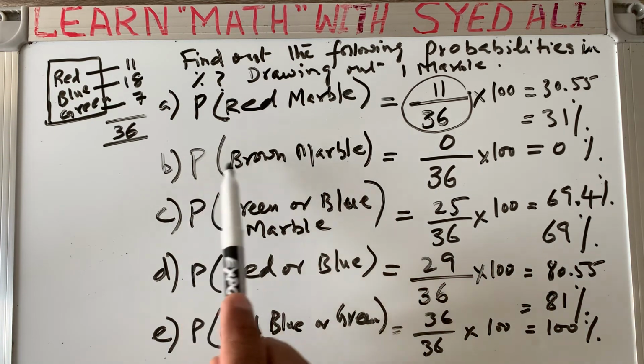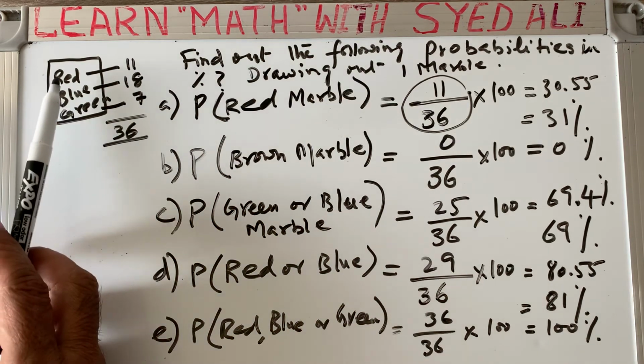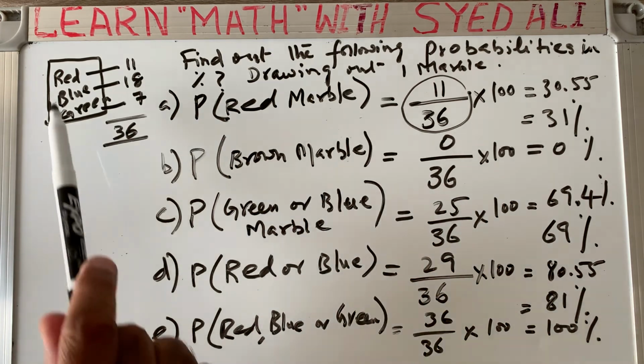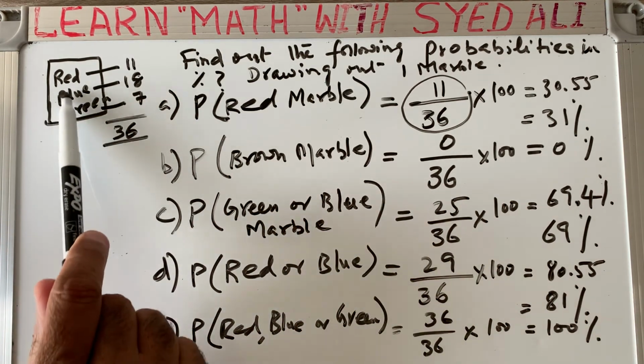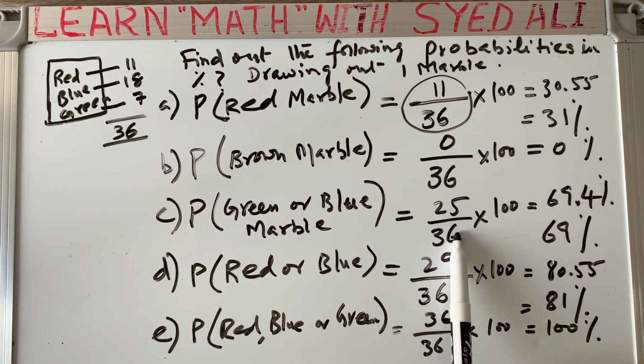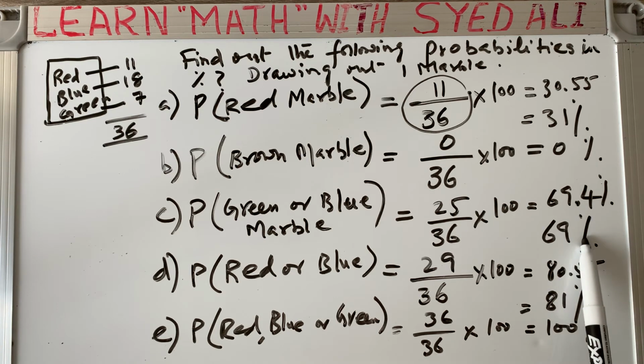Probability of getting a brown marble if you draw one marble out of the box: there is no brown marble. The marbles are red, blue, or green. So there is 0% possibility. Then the question was green or blue. You add up green and blue, which is 25, and then 25 divided by 36 times 100 gives you 69.4, so it is 69%.